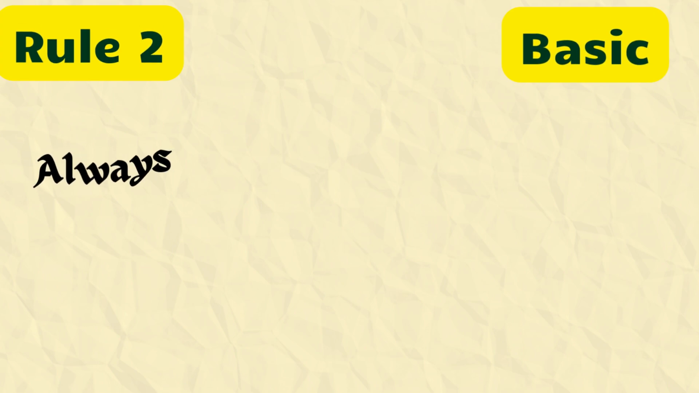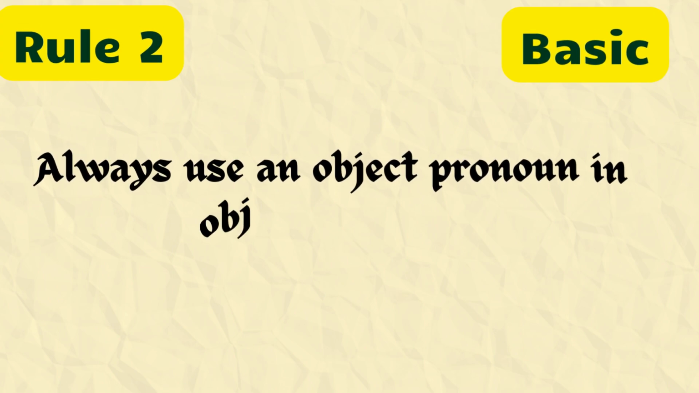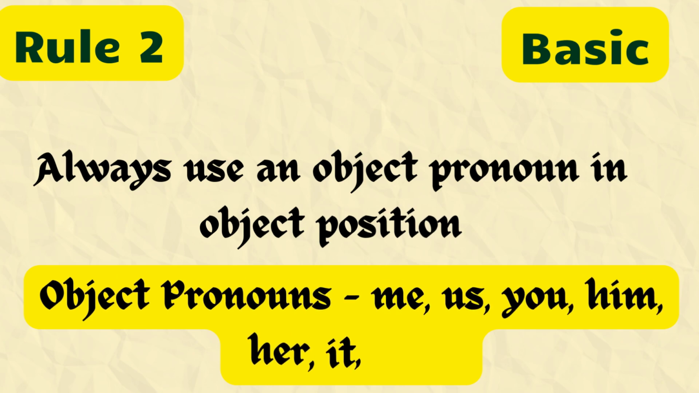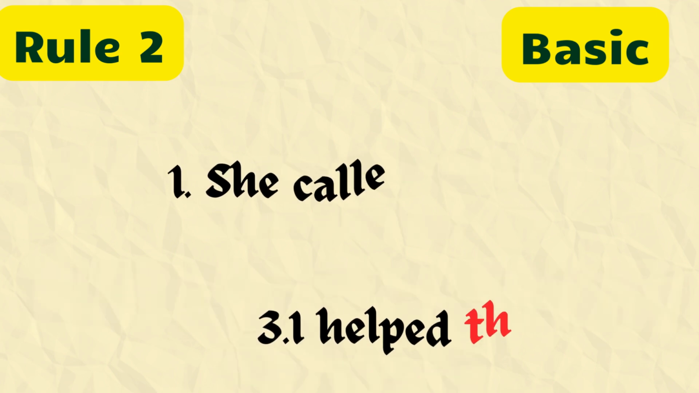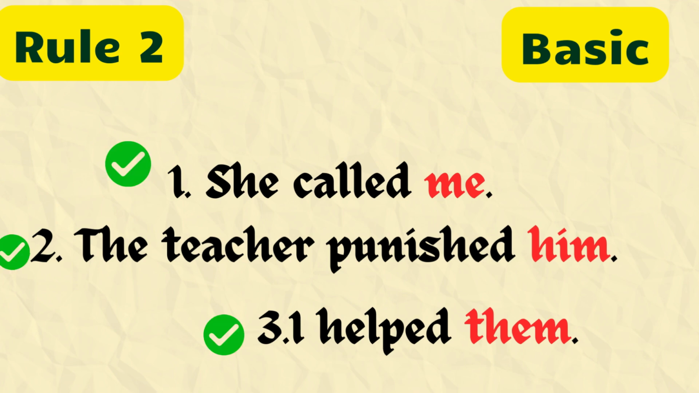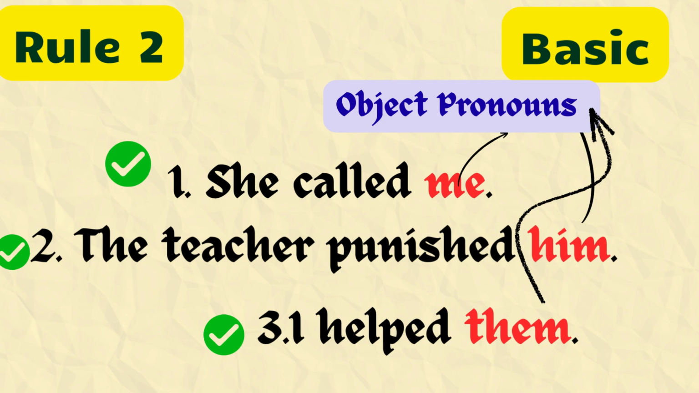Now, rule number 2. Use an object pronoun in the object position. As we already know, object pronouns are me, us, you, him, her, it, them. Now, let's understand it with the help of examples. First is "She called me." "The teacher punished him." "I helped them." All these sentences are correct because me, him, them are placed in the object position.